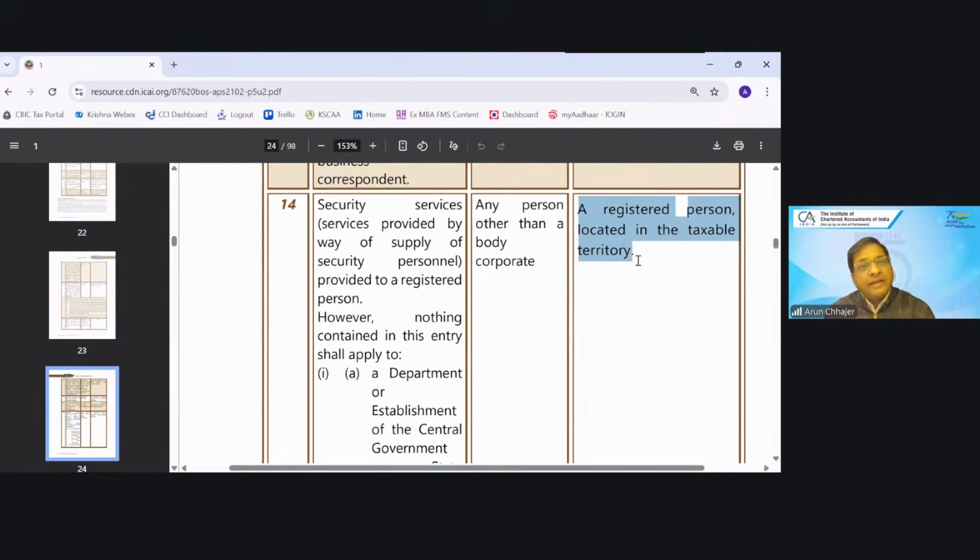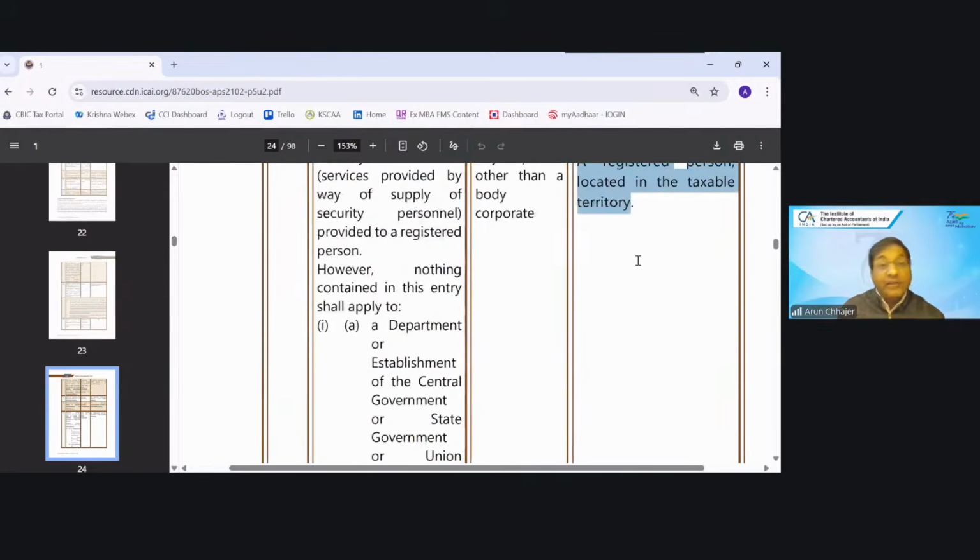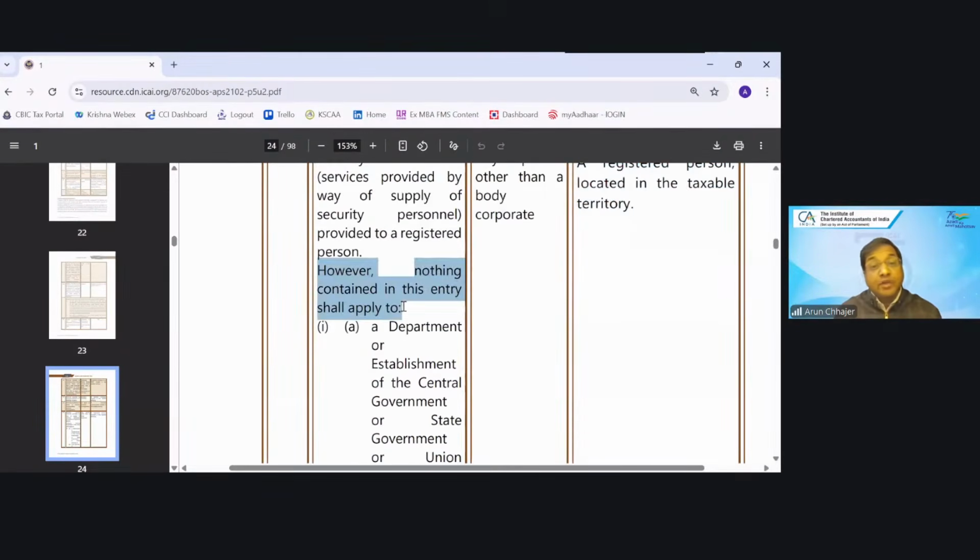Security service given by any person other than a body corporate, the registered person will pay the tax under RCM. Again, it will not apply to those government entities who are registered only for the purpose of TDS.